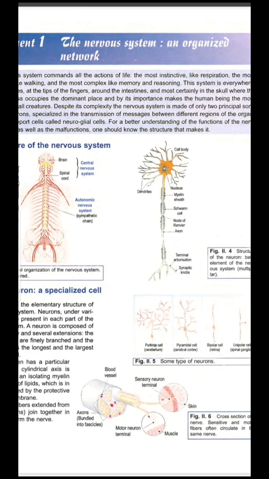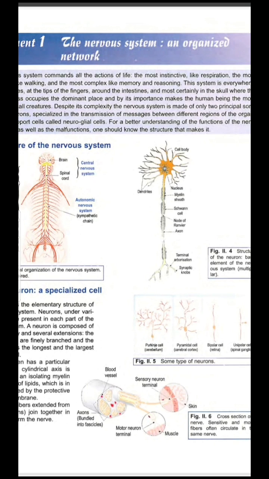It is the longest prolongation in a neuron. When I look at the neuron, if the axon is longer than the dendrite, the axon is the nerve fiber. But if the dendrite is longer than the axon, the dendrite is the nerve fiber. But usually, 90% of the time the axon is the longest prolongation. That's why it is the nerve fiber.